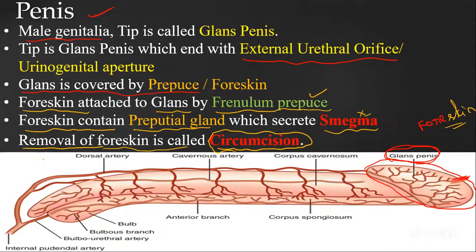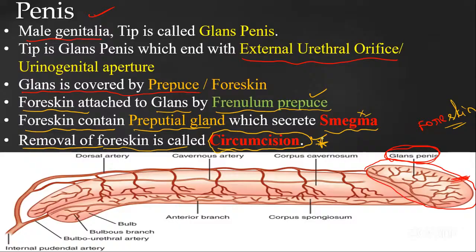Okay, fine. Then coming to the removal of the foreskin, it is called circumcision. It is very important. In the exam, they may ask you what the surgical process of removal of the foreskin is called. Circumcision. So what we studied here, the male genitalia, that is the penis. The tip, that ball kind of thing, we are going to call the glans penis, and the glans penis is going to be covered by the foreskin. If the foreskin is removed by the surgical process, that we are going to call circumcision.